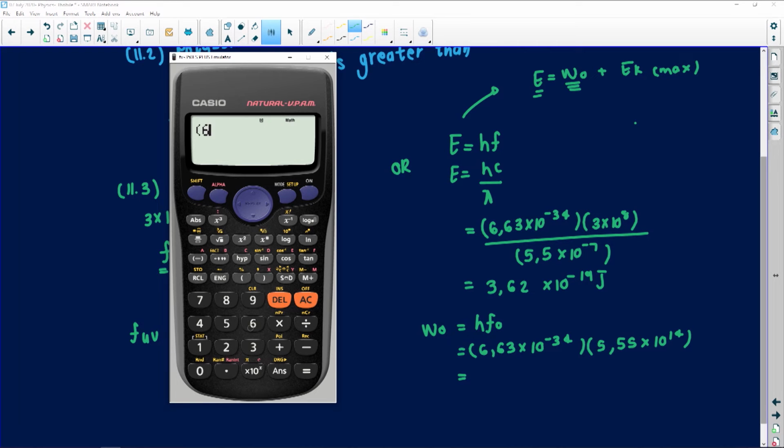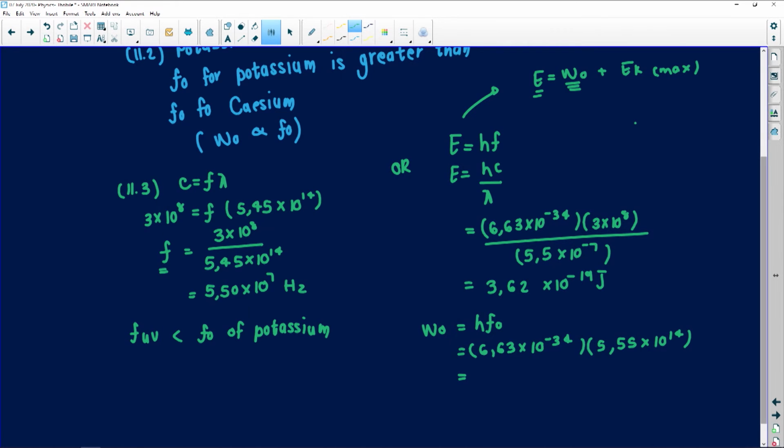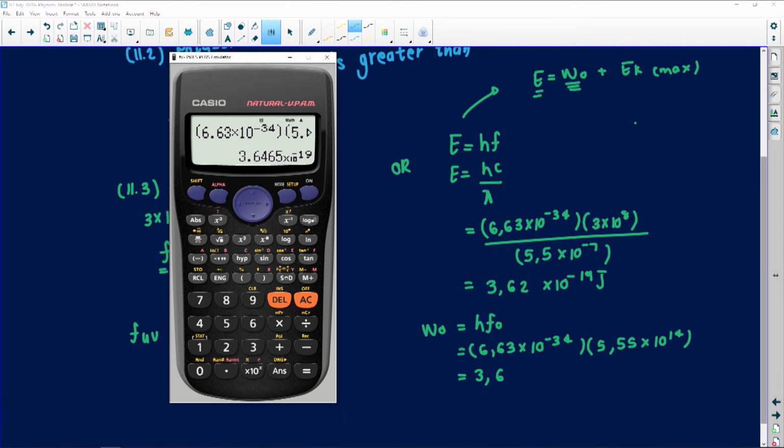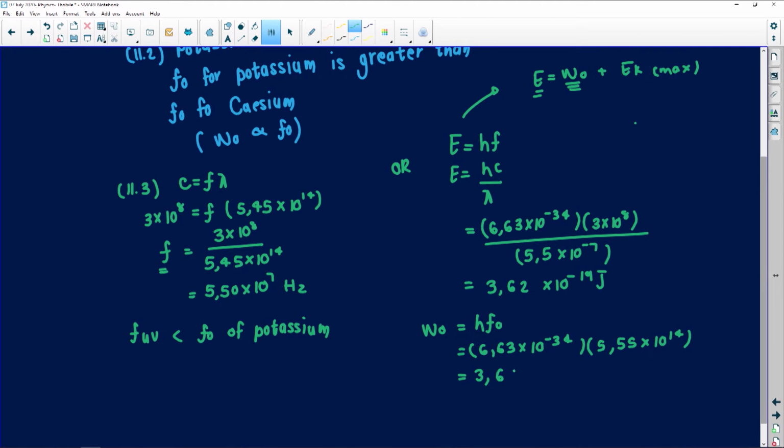Here I've got 6.63 times 10 to the exponent negative 34, multiplied by 5.5 times 10 to the exponent 14. Then I get a 3.65 there, 64. So here I'm going to get 3.65. Is it 65? I can't remember. 65, yes, because the 6 will round it off. 65 times 10 to the negative 19.